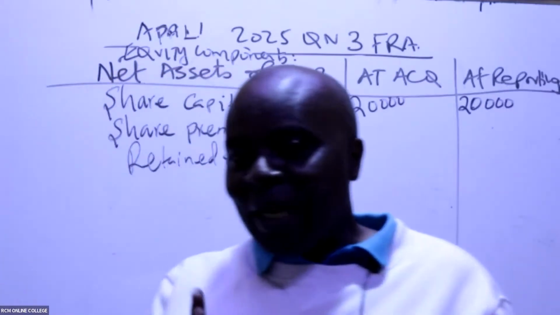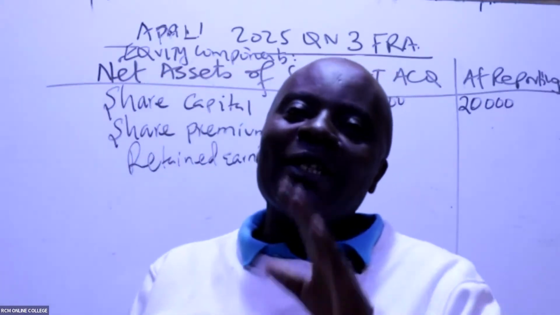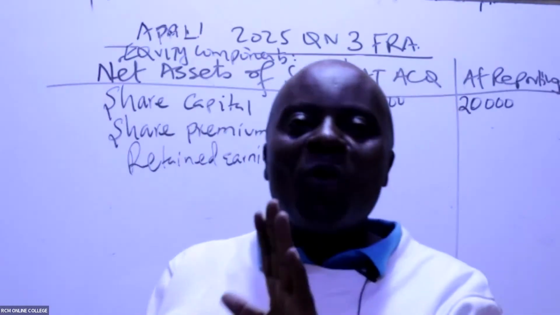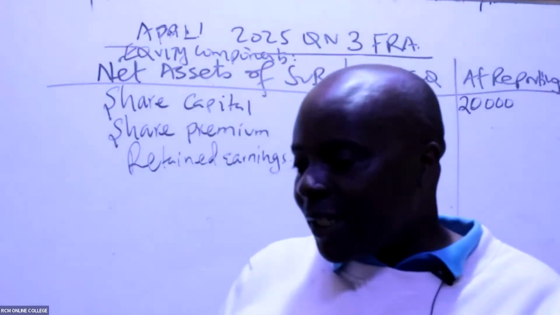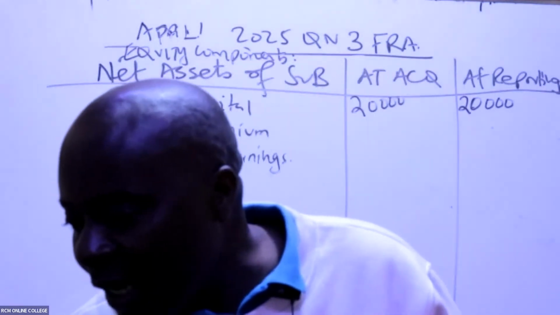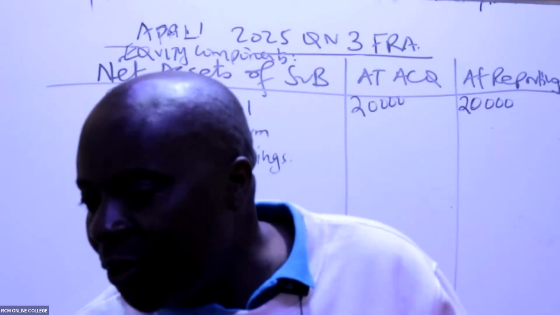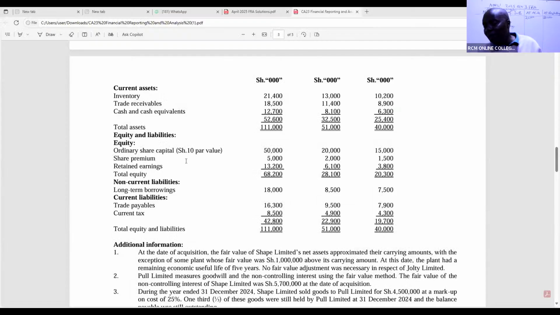So share capital, and please don't confuse, because I've always seen students taking the share capital of the parent. No, here we are dealing with the subsidiary alone, net assets of the subsidiary. Then you go for the share premium. The same case here: share premium will also behave the same. Please don't pick the share premium of the parent. It is the share premium of the subsidiary.